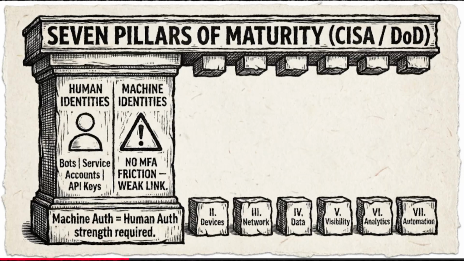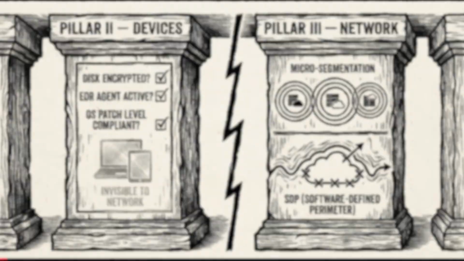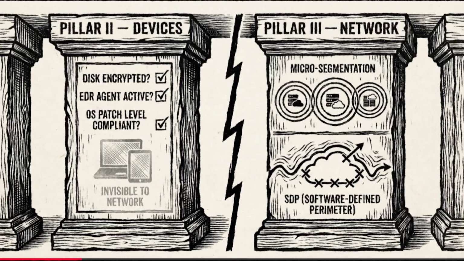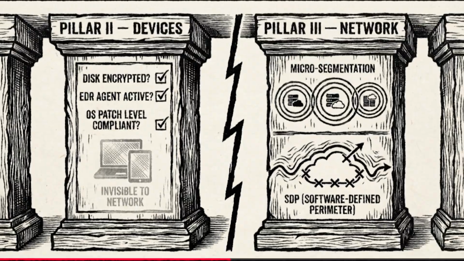To build this out effectively, you need to mature across specific functional areas. Let's move to subsection B, the 7 pillars of maturity. This framework is derived from CISA and DoD maturity models. The first functional area is identity. Identity is the new perimeter, but the focus here extends far beyond human users. We must scrutinize machine identities, bots, service accounts, and API keys. Those are often the weak link because they lack the friction of MFA. In a zero-trust model, machine authentication must be just as robust as human authentication.